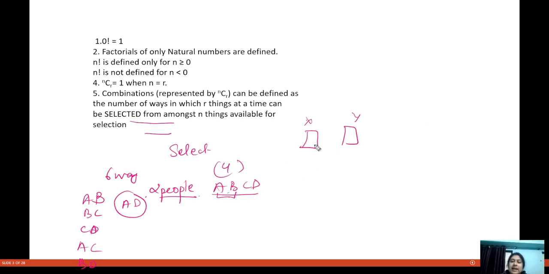I can put A here and B here, or B here and A here, or B and C, or C and B, or C here and D here, or D here and C here, or A and C, or C and A, or B and D, or D and B, or A and D, or D and A.